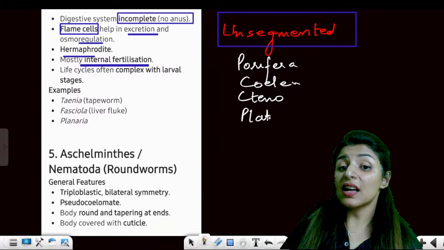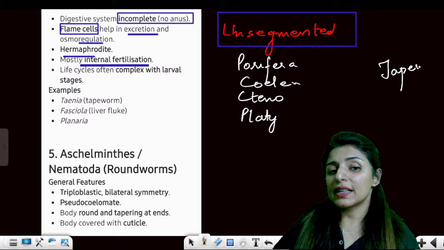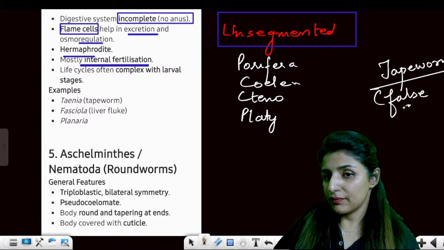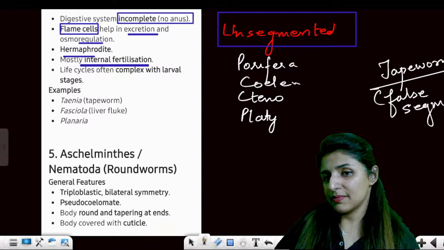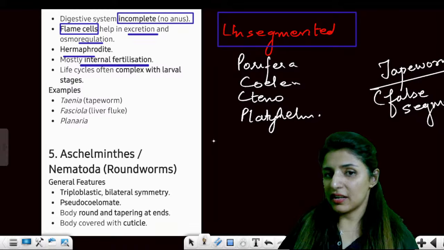Then Platyhelminthes are also mostly unsegmented. Tapeworm is an exception which shows false segmentation, pseudometamerism. Otherwise, mostly Platyhelminthes are unsegmented.